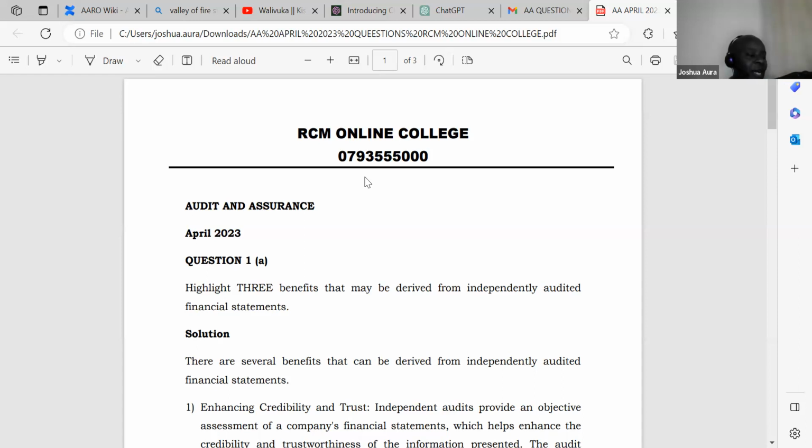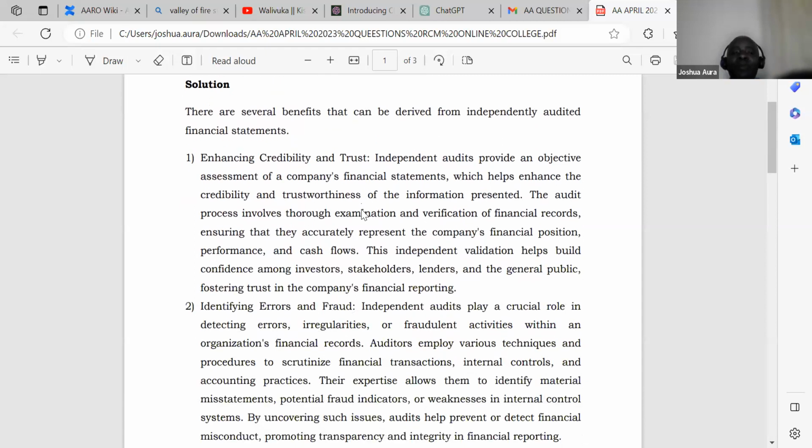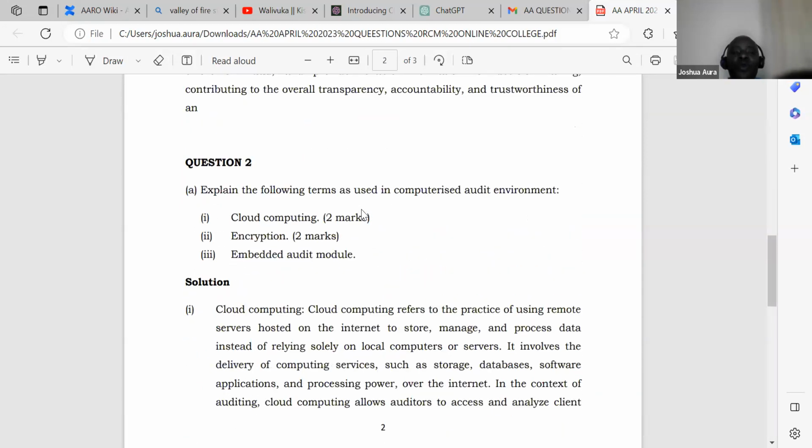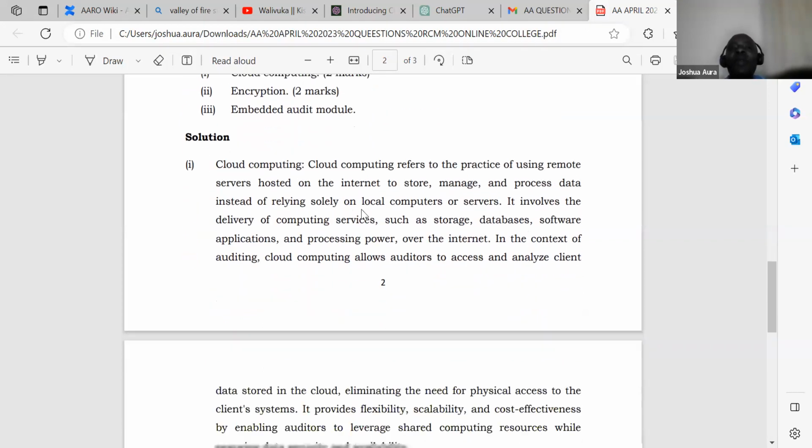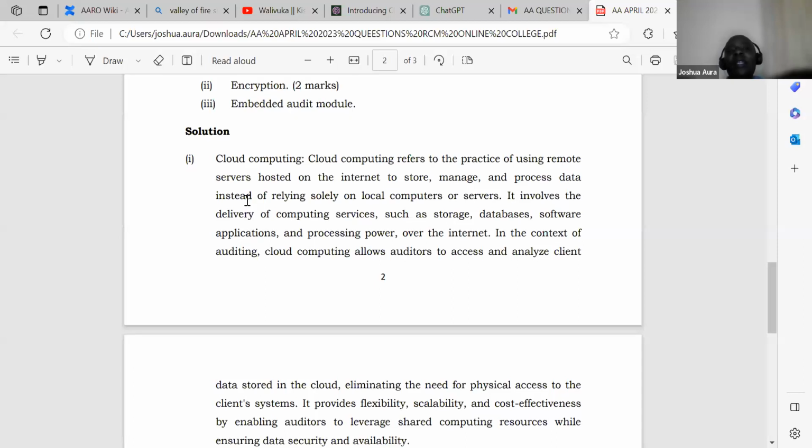Now, I would want us to go straight away to question number 2, where they wanted us to explain the following terms as used in a computerized audit environment. Number 1, cloud computing, 2 marks; encryption, very important; embedded audit module. I'm reading because I've already explained in a shallow way what cloud computing is.